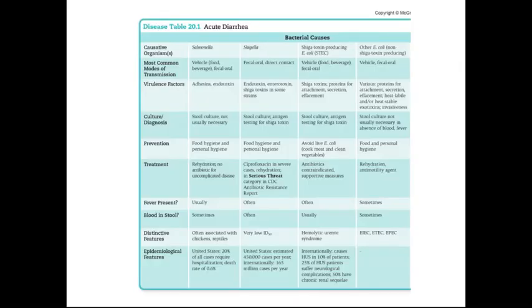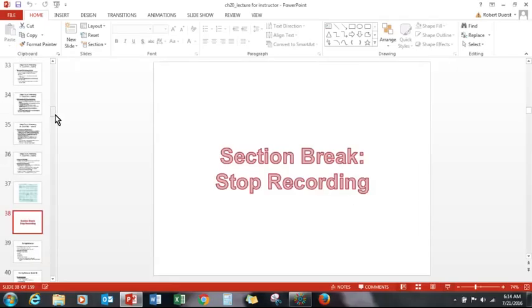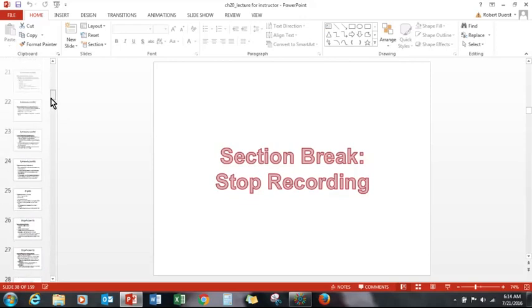So, wow, that was kind of a mouthful. We talked about a lot of things, a lot of bacteria that can cause acute diarrhea. We have Salmonella, we have Shigella, we have Shiga-Toxin-Producing E. coli, and then we also had some other E. coli as well, such as our EHECs. That's all we have on this section for acute diarrhea from bacterial causes.